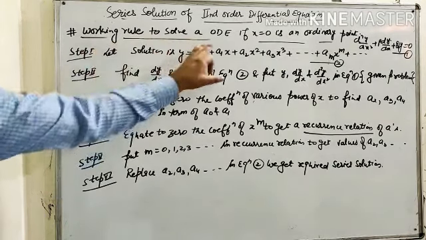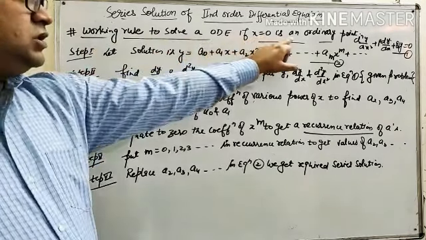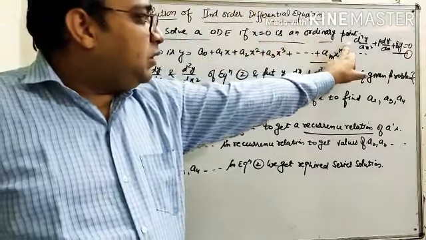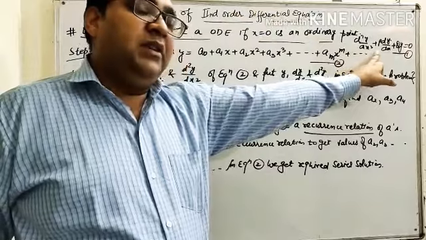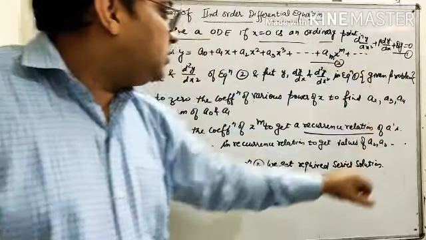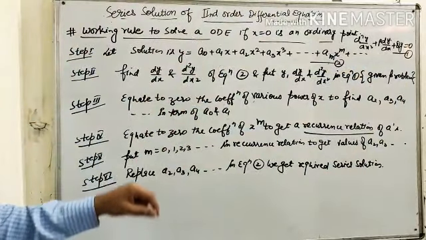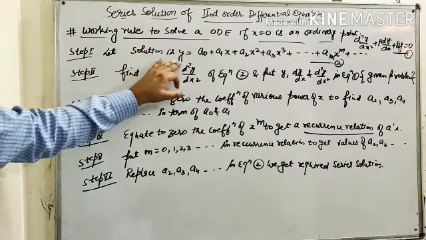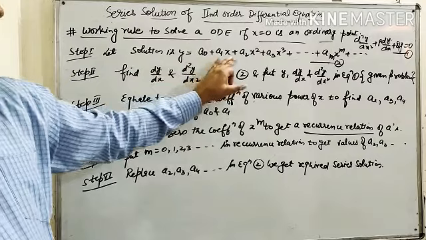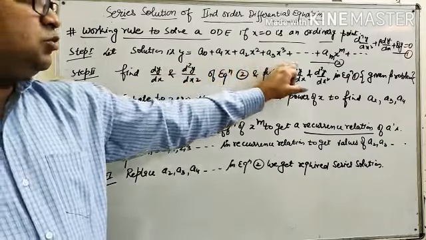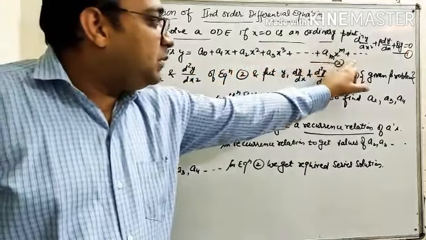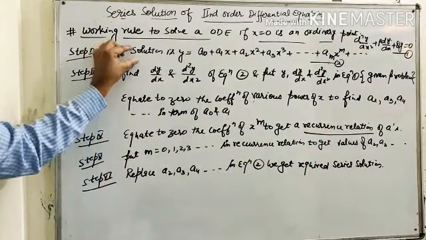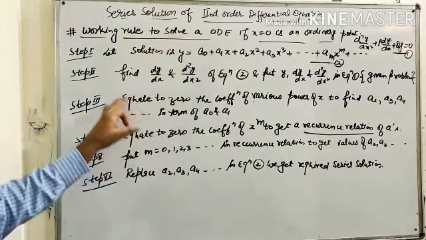Now the working rule to solve an ODE if x = 0 is an ordinary point. Let the original given equation be of the form d2y/dx² + p dy/dx + qy = 0. Let it be equation number 1. So step 1 is we let the solution be y = a0 + a1x + a2x² + a3x³ up to amx^m and so on. Let it be equation number 2. This is the series solution of the given differential equation.